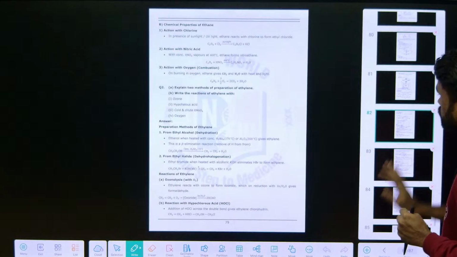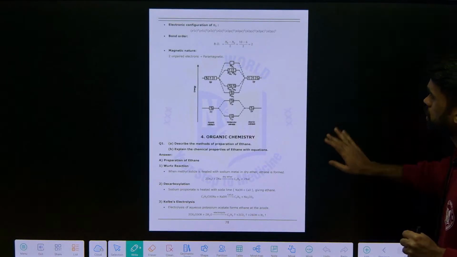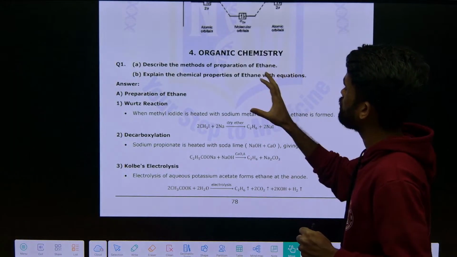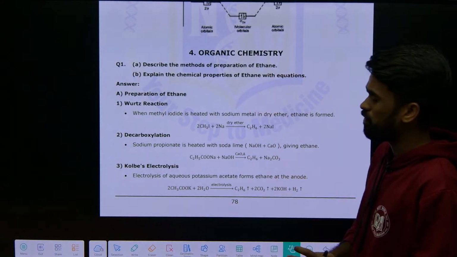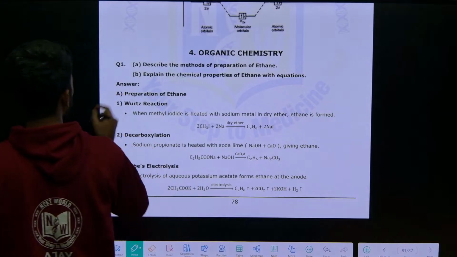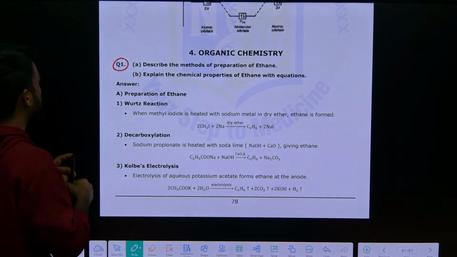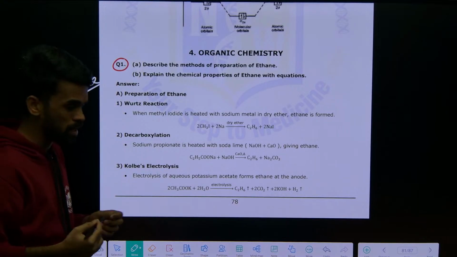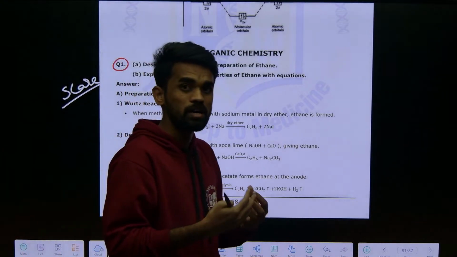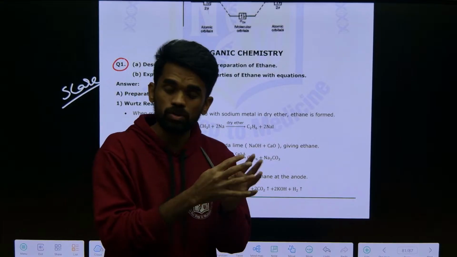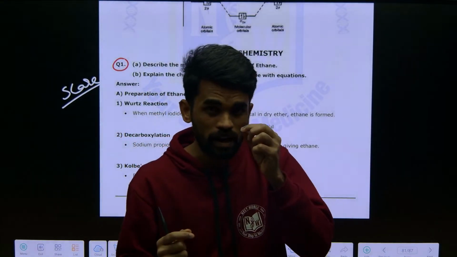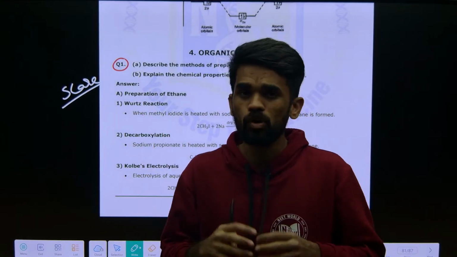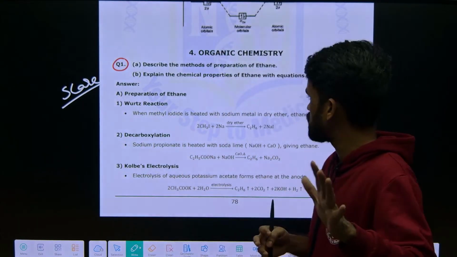If you look at the questions, these are organic chemistry questions. Describe the methods of preparation of ethane. Most first year students are scared of these IPE organic questions, because they feel organic might be too tough. No, this is very easy and you can write it in a simpler and easier manner than the other questions. I am going to make it clear, so just follow the session till the end.